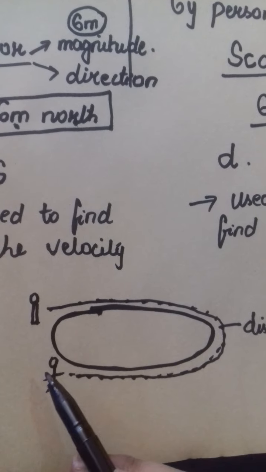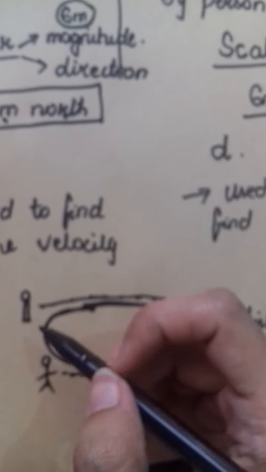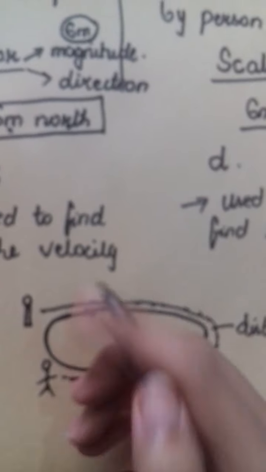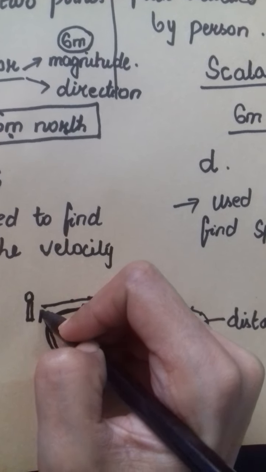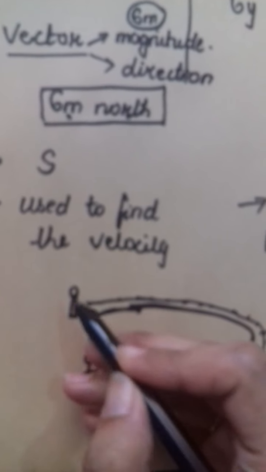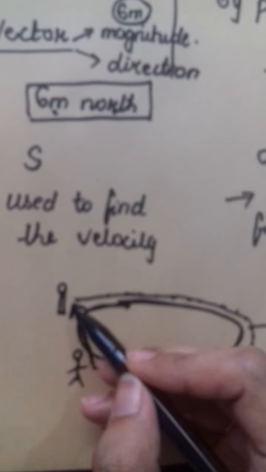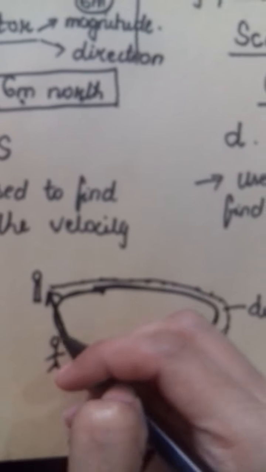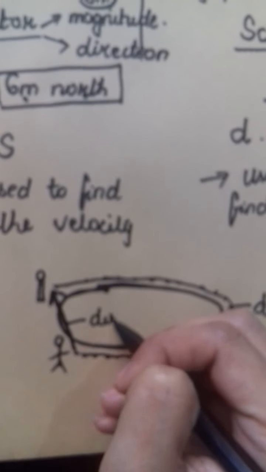And when the person tries to save his time, and chooses a shortcut path and moves from here to there, then this shortest path, this shortest distance between him and his destination is termed as displacement.